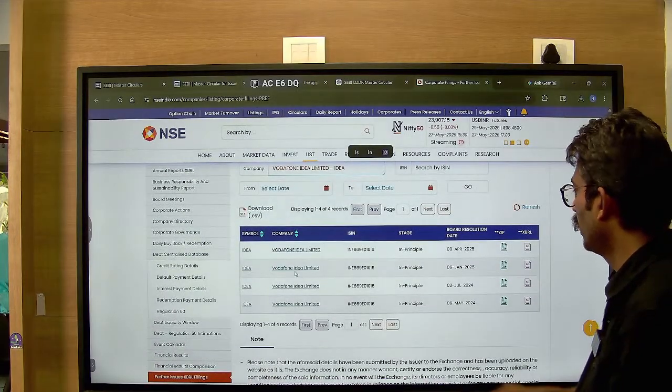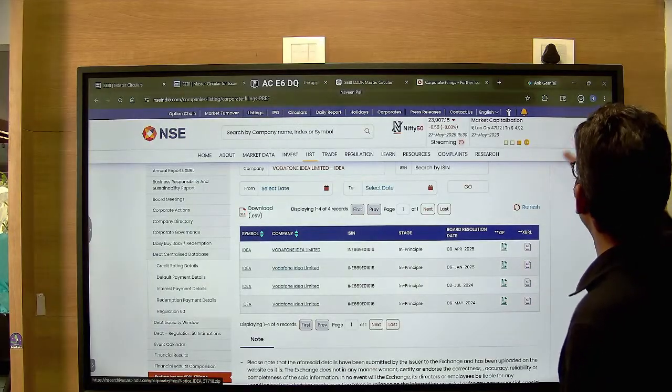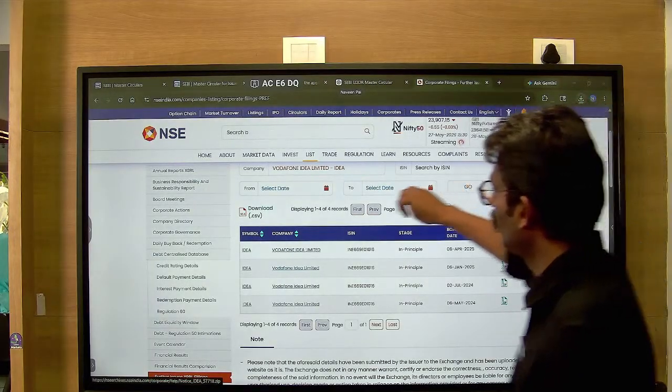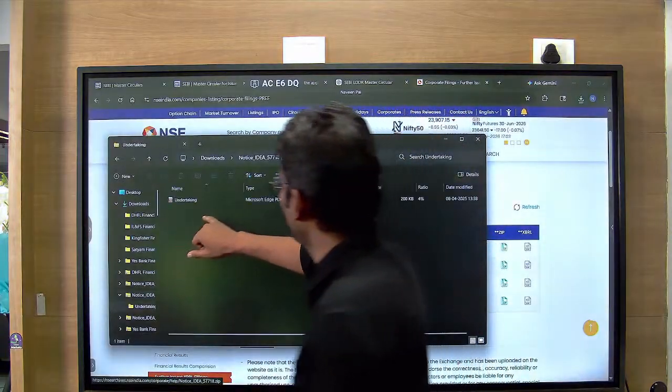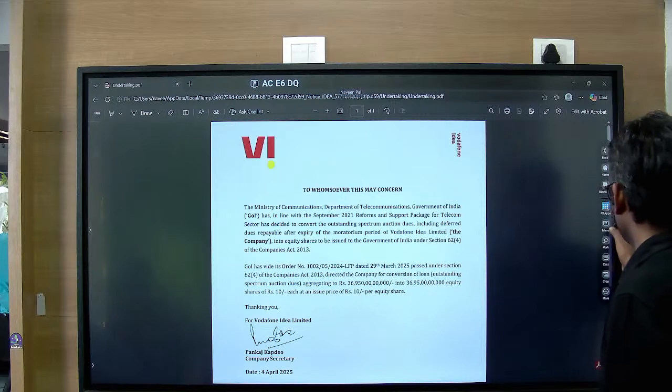Okay. And just click on this zip document. Let me just click it quickly. So here it comes. How does the document look is what we're talking about. So this is an undertaking, and this is from Government of India. Why is this from Government of India?